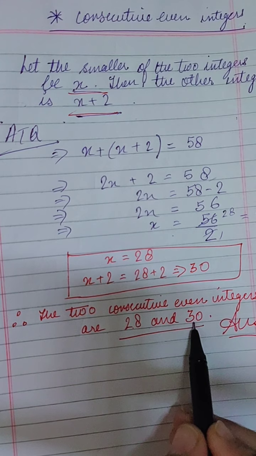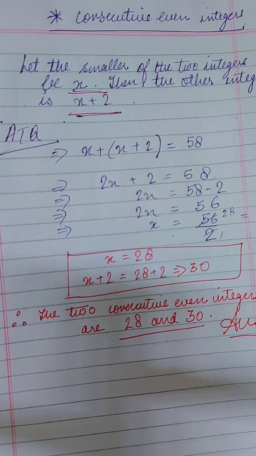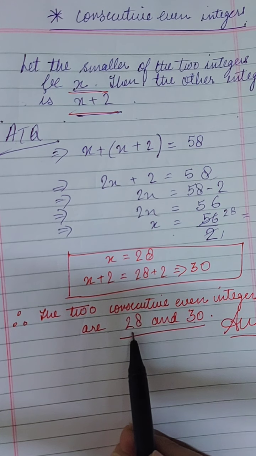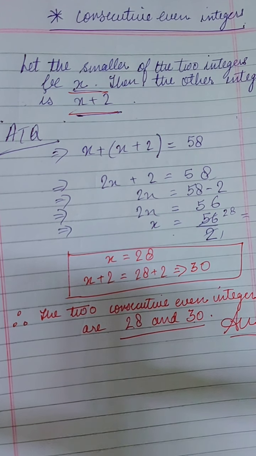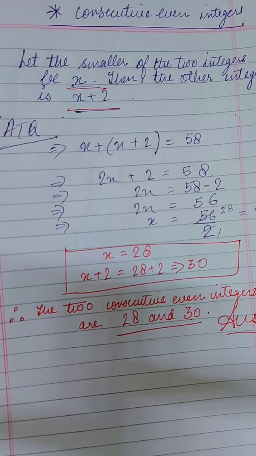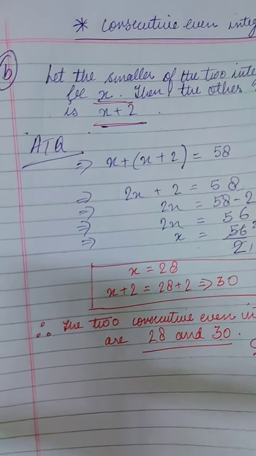See here, you can see 28 and 30 both are consecutive even integers, the number which comes next to. This is even, so the next even integer is 30. So this is the correct answer. And if you have to check, you can add also 28 plus 30. What you will get? You will get 58. So this is correct. Like this only you will do option C also.